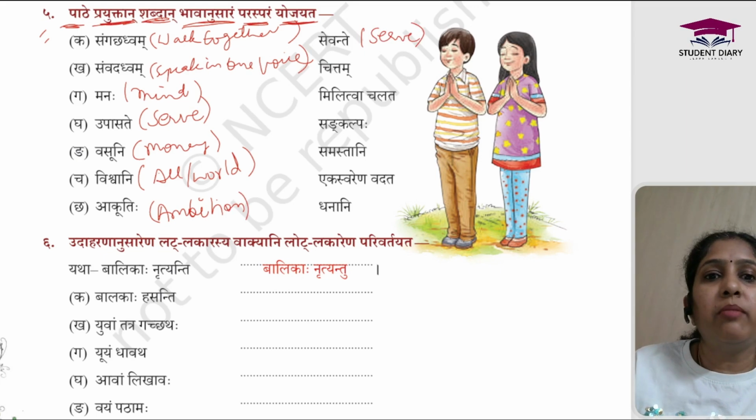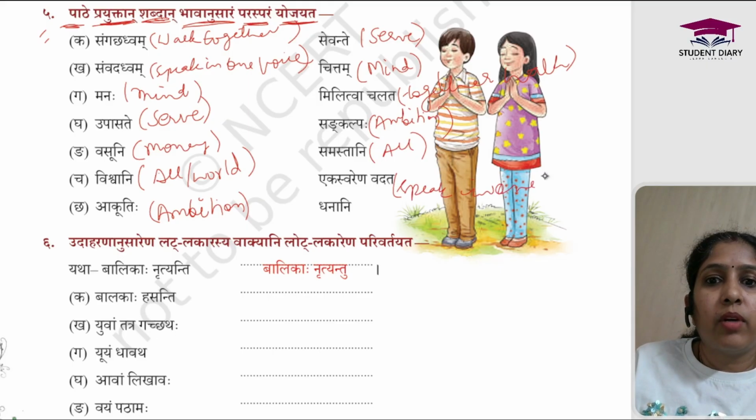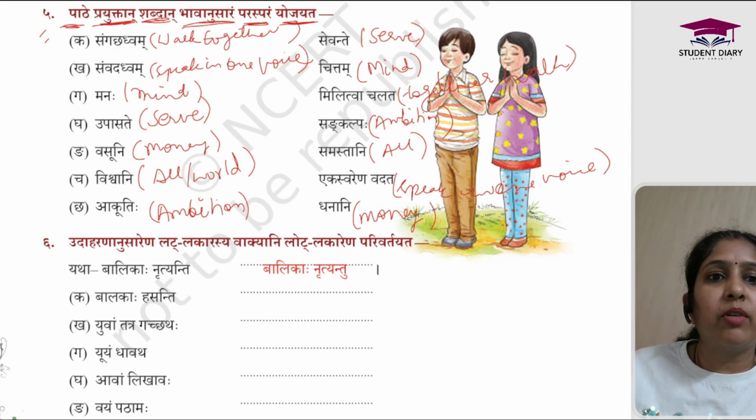So I think if I tell you the meanings of this side also, you will be able to do it, right? Chittam means mind. Militva chalat, together walk. Then sankalpaha means ambition. Smastani means all. Ek swaren vadat means speak in one voice. Dhanani means money, you can say, right? And now I think everyone is able to do that.